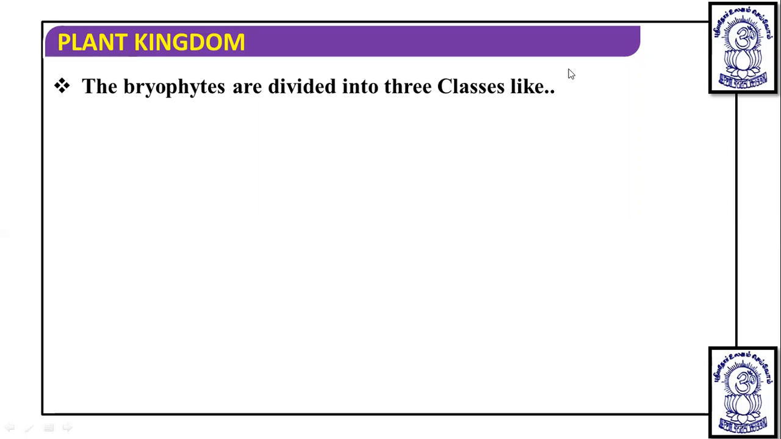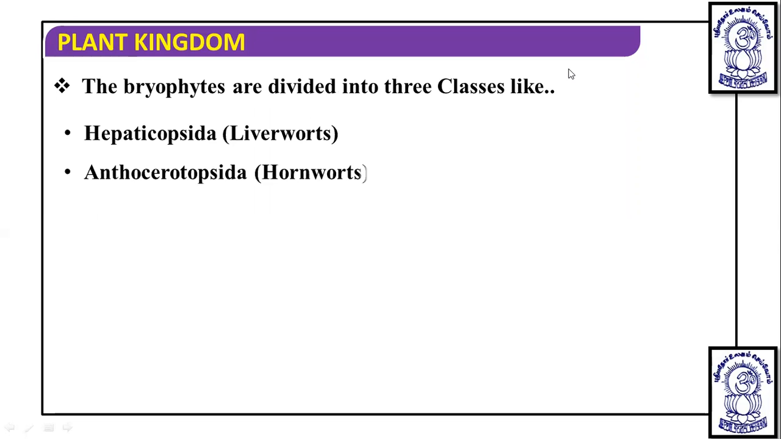Bryophytes are divided into three classes: Hepaticopsida, in which liverworts are included, Anthocerotopsida, in which hornworts are included, and the Bryopsida, in which mosses are included. This Bryopsida is also known as Musci. Sometimes the word Musci is used for the Bryopsida. Okay, so we are going to discuss all these three classes in detail one by one. And out of these three, two are of much importance according to NEET. The hornworts are important too, but the majority of questions are asked from the liverworts and mosses.